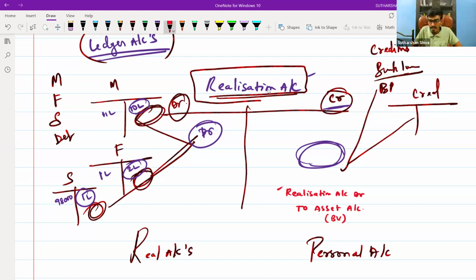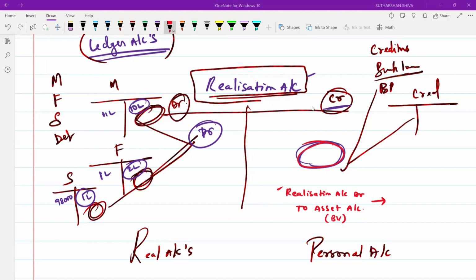Next, the second process: now you need to convert it into cash. What is the journal entry you will pass? You are getting the values on the credit side. Simply, what is the asset sold entry you will pass? I sold the asset. What is the journal entry you will pass? Simple journal entry. Don't think from the point of view of dissolution. Cash account debit to asset account.